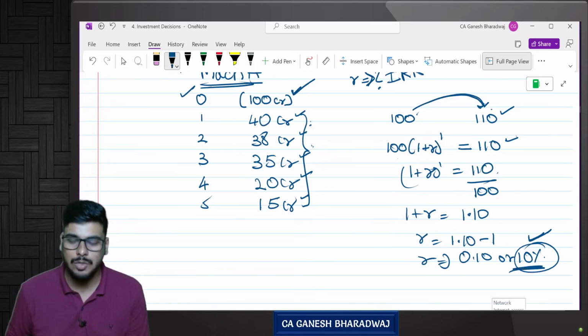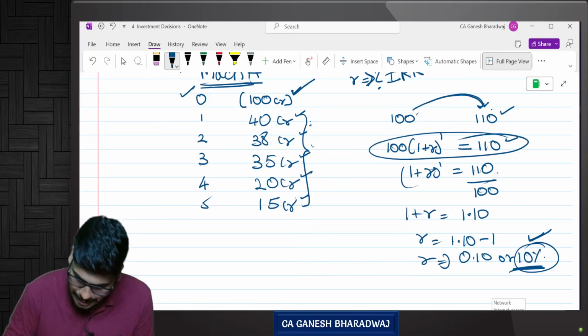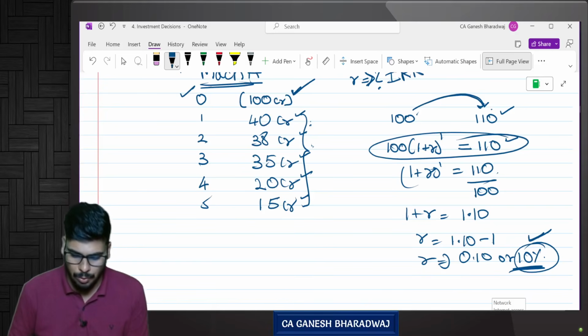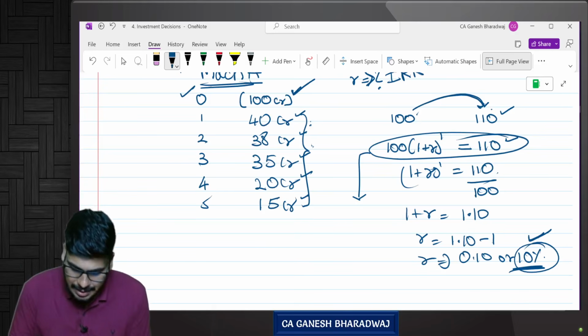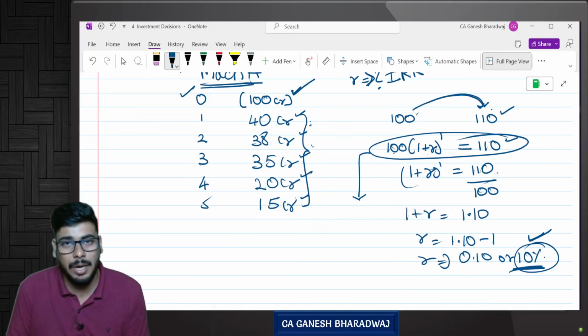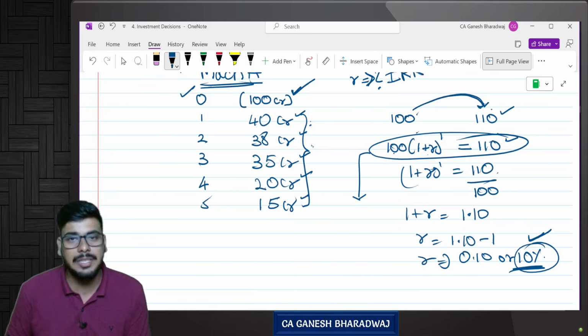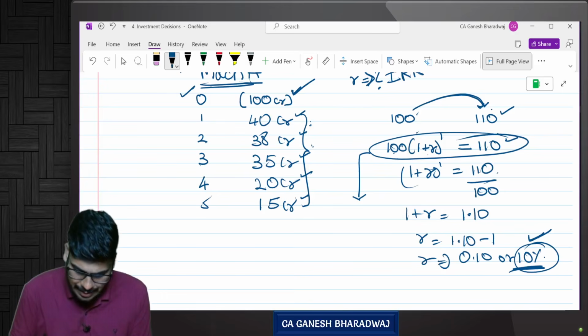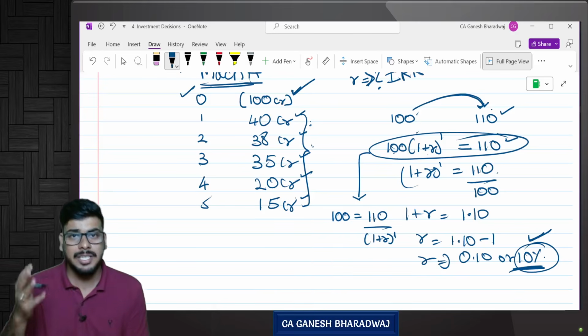Yes. In other words, what we did here, for us to find this out, we just did 100 into (1 plus r) to the power 1 is equal to 110. We equated the cash inflow with the cash outflow, correct? Or can we say 100 is equal to 110 divided by (1 plus r) to the power 1? This is what we did.